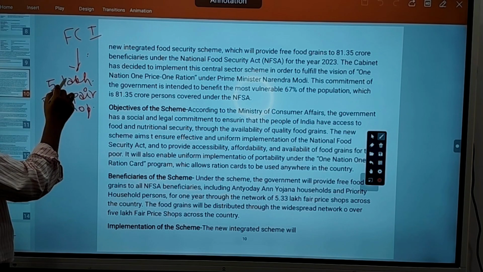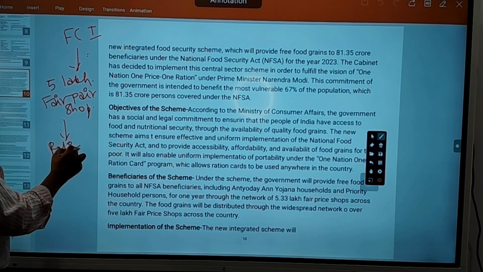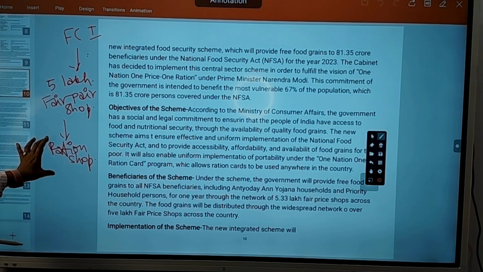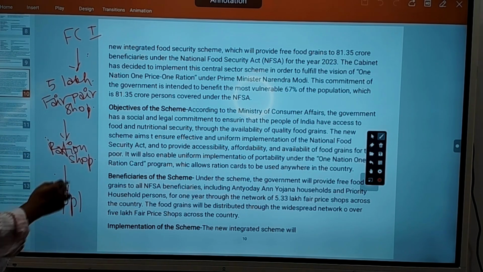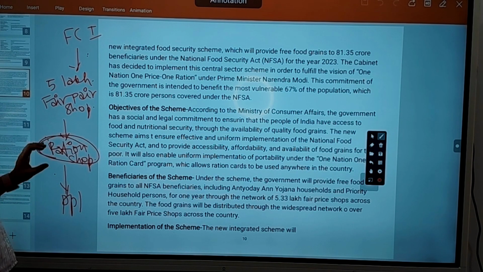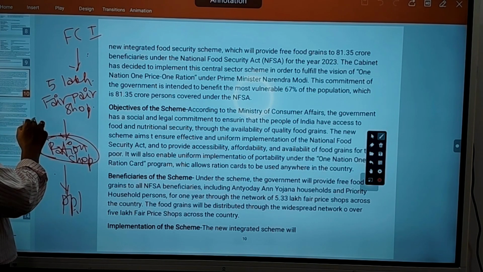From there, they will disperse the grains to ration shops. From ration shops, the people can get the grains. But often what happens is these ration shops are corrupt. They don't give the grains to the people. They will sell them in the market. They will make some profit or margin.